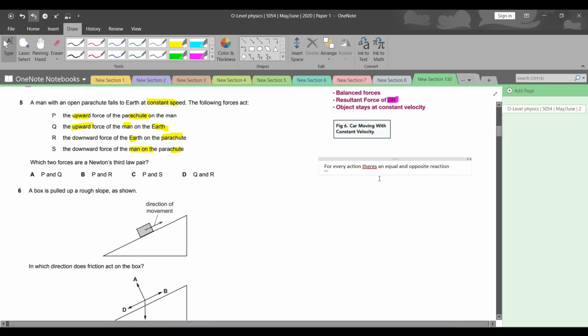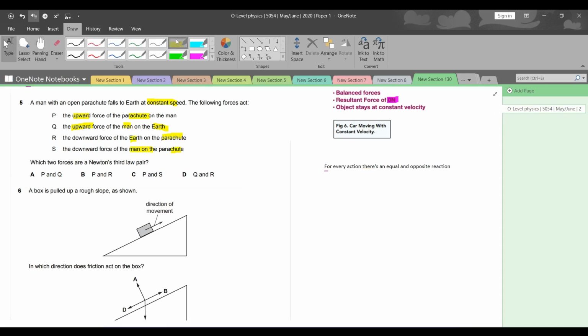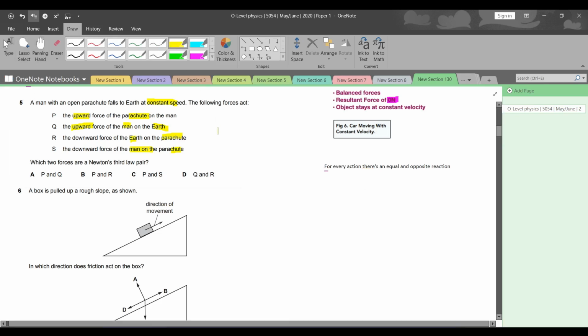For every action, there is an equal and opposite reaction. तो हमने एक ऐसी पेयर ढूंढना है जो ये दोनों कंडीशन से कंप्लाई करे। तो P एंड S हम देख सकते हैं, हमें दो पेयर्स नजर आ रहे हैं इसमें। The upward force of the man on the earth, the downward force on the man on the parachute. अच्छा ठीक है। What it seems like is P and S is the perfect pair.